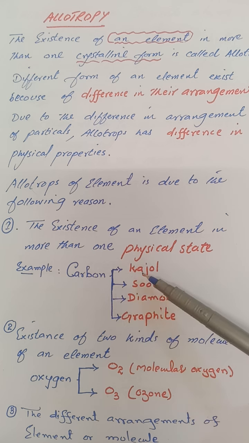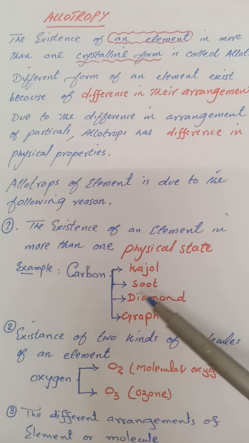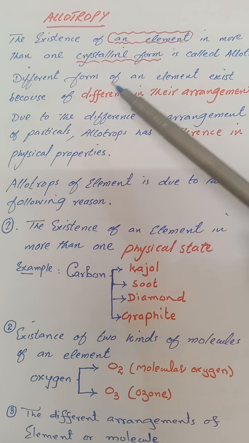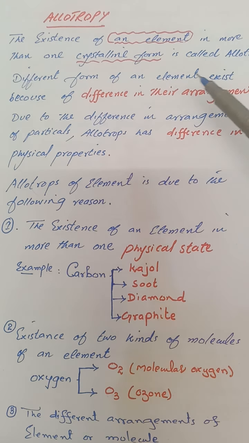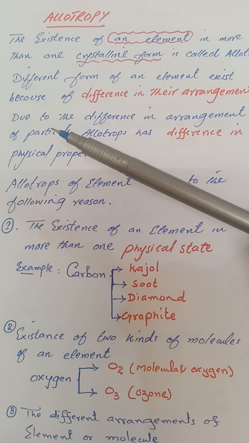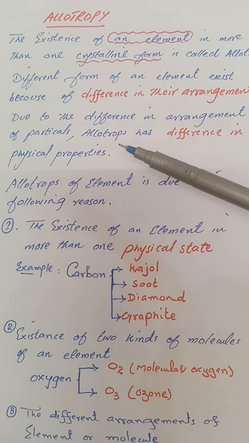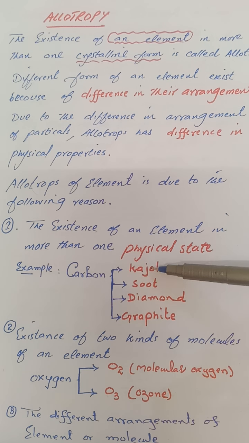The difference between the allotropic forms of an element is the arrangement of their atoms. In one allotropic form, atoms are arranged differently than the other. So different forms of an element exist because of the difference in the arrangement of atoms. Due to the difference in the arrangement of particles, allotropes have differences in physical properties. Remember that allotropes are different from each other due to their physical properties, while the chemical properties of allotropes remain